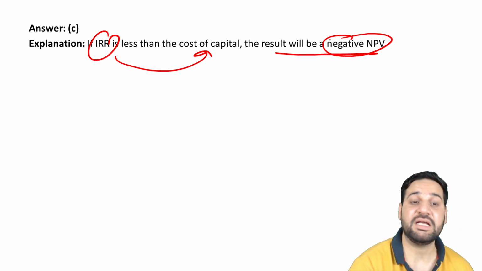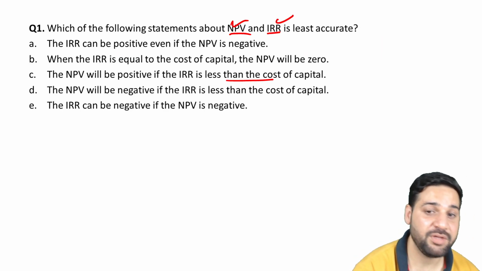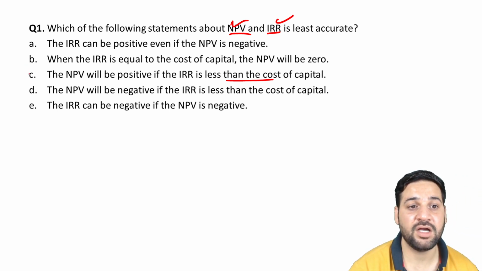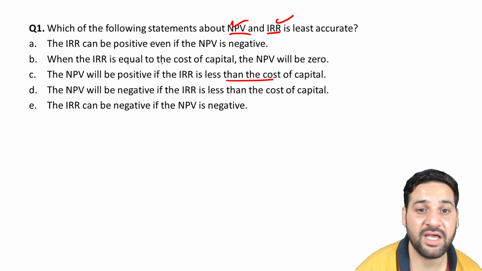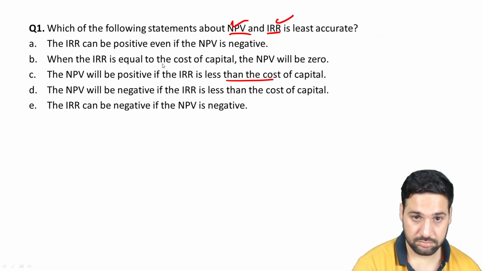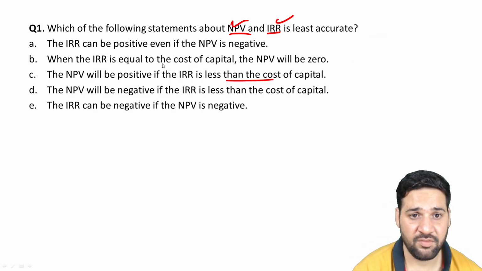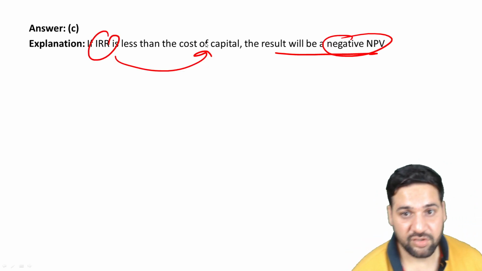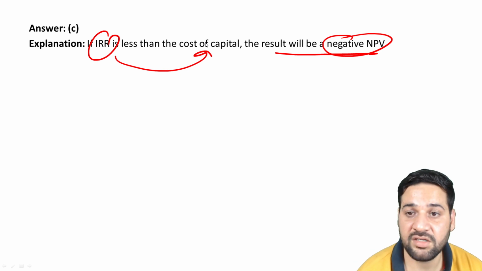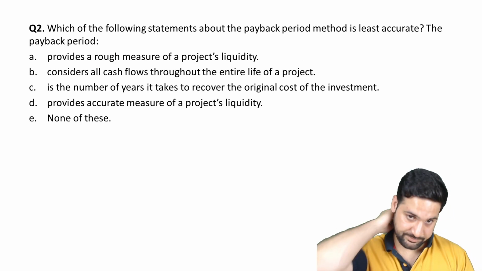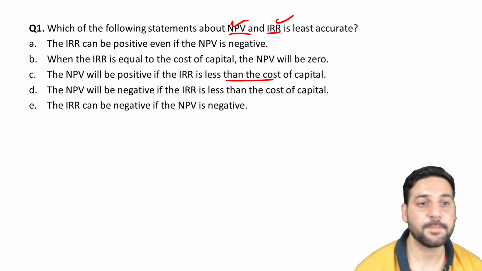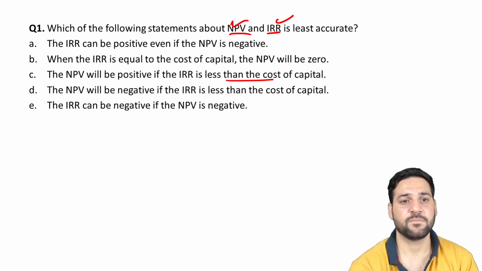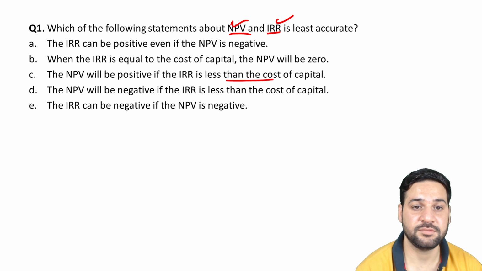If IRR is less than cost of capital, the result would be negative NPV. Okay, let's move forward.